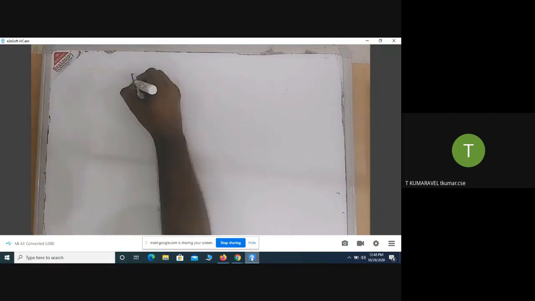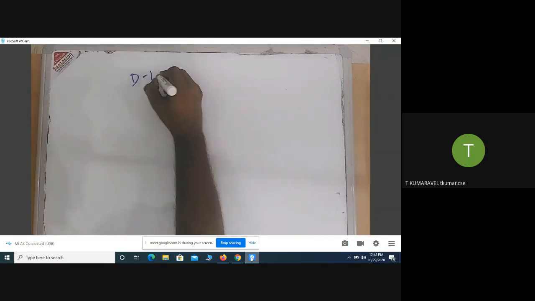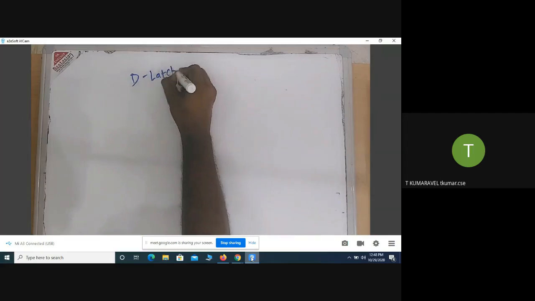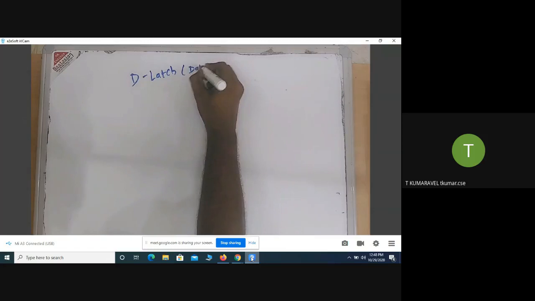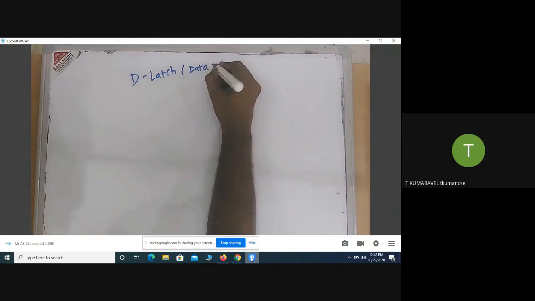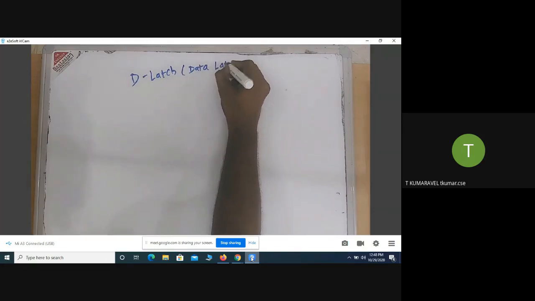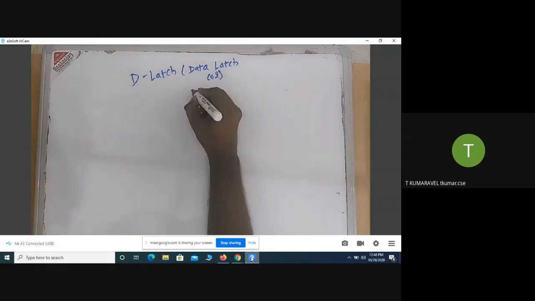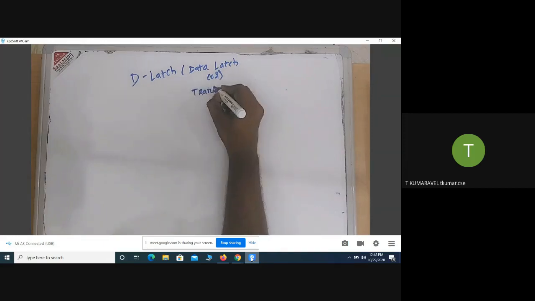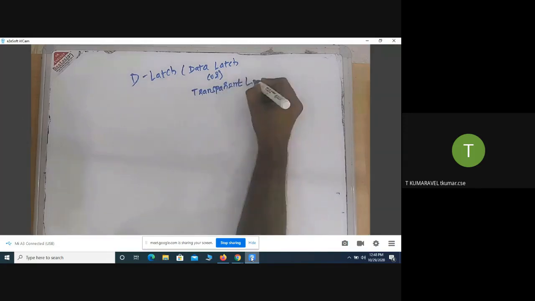The D latch is otherwise called the data latch, or otherwise called the transparent latch. What is the meaning of D latch in this sense? Data latch, or otherwise called the transparent latch. I will tell you later why it is called a transparent latch.